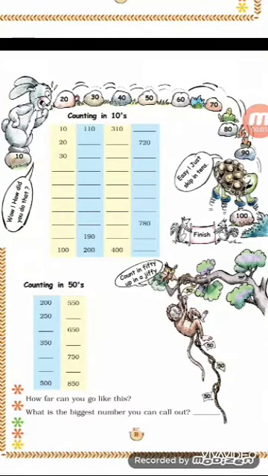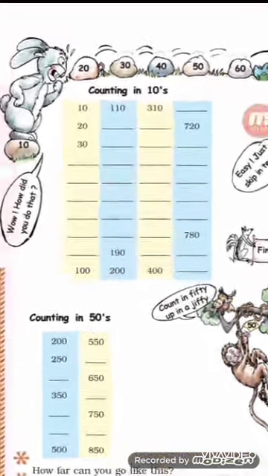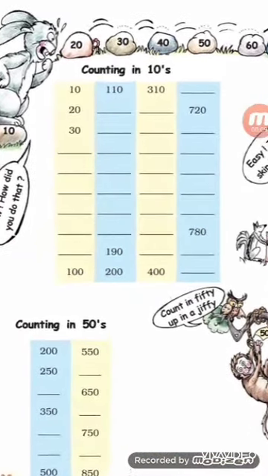We have to skip in tens, which means we have to do counting in tens. See, the first number is 10. Now here we will add 10 to each number. So the first number is 10. 10 plus 10 is 20. Again we will add 10 to 20. So 20 plus 10 is 30. Then 30 plus 10 is 40, 40 plus 10 is 50, 50 plus 10 is 60, 70, 80, 90 and 100.